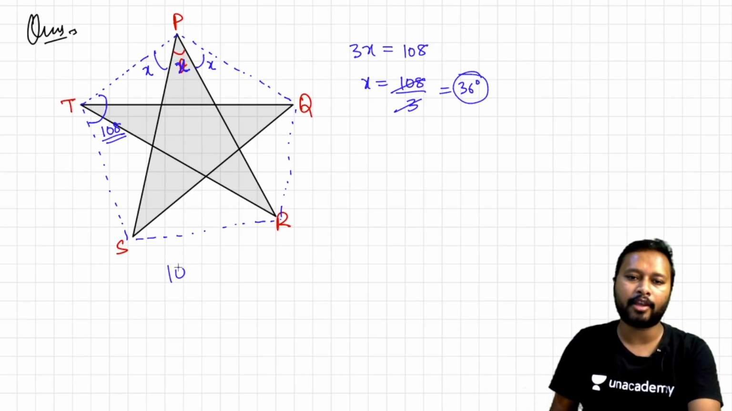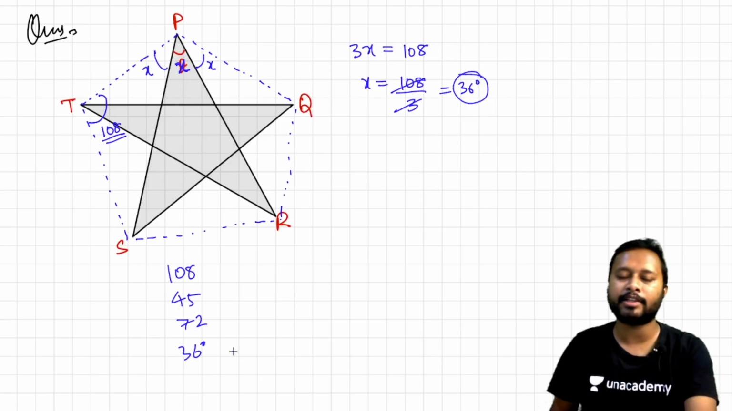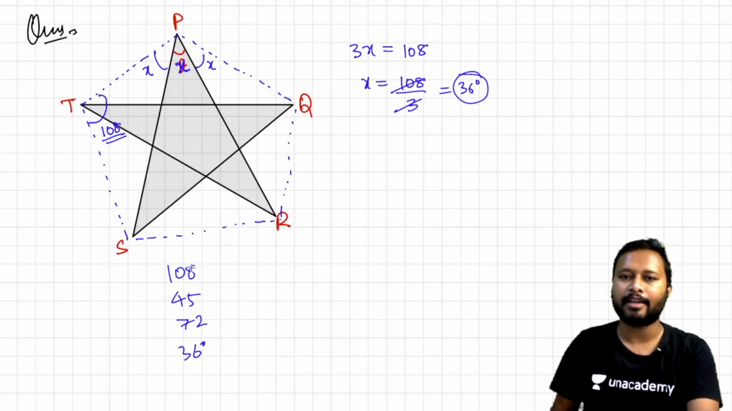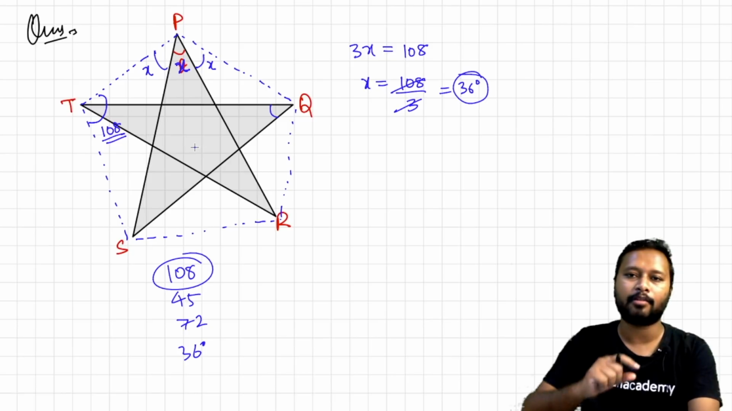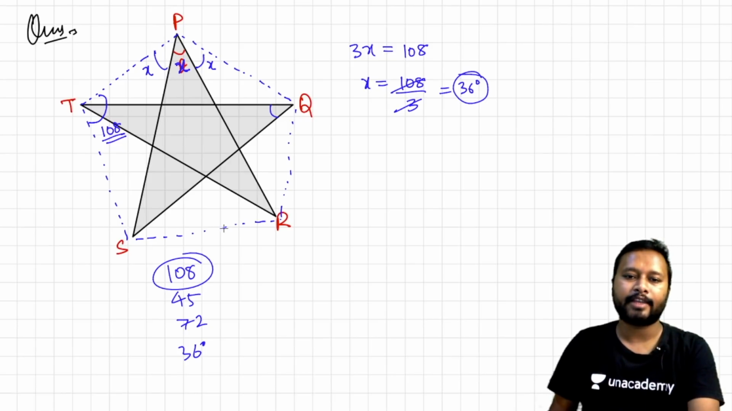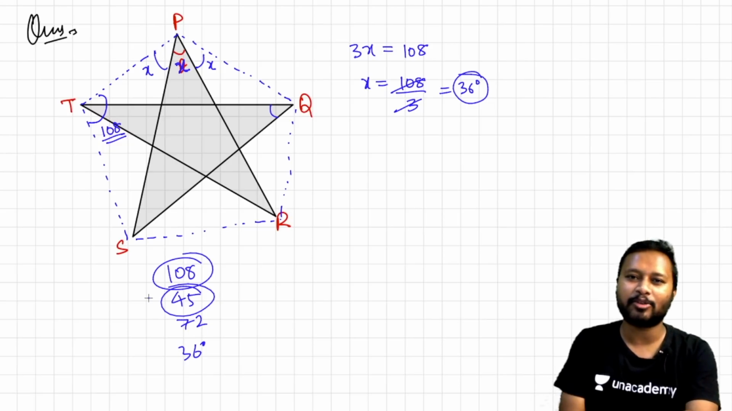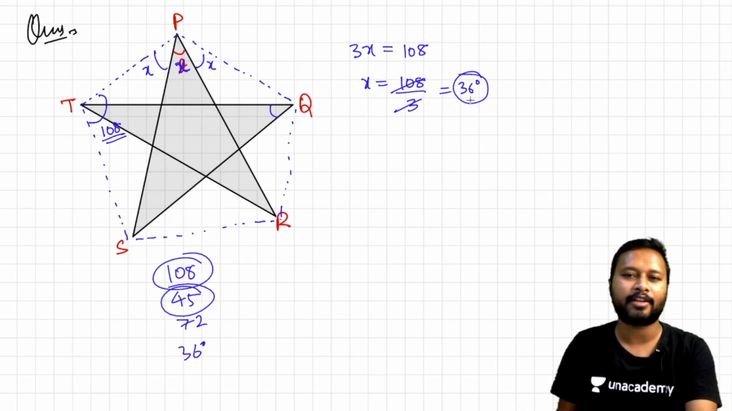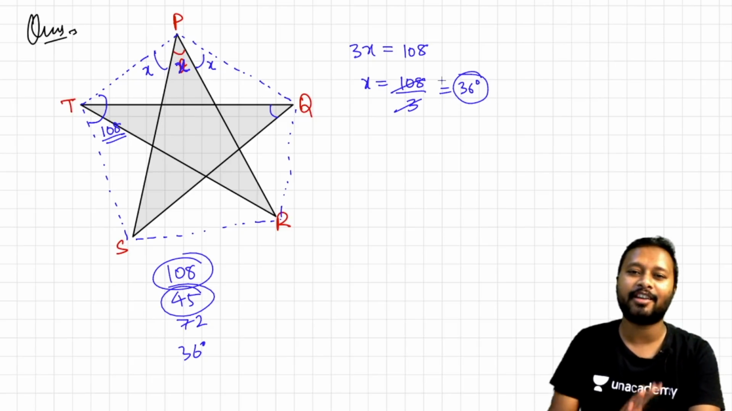There were other options also like 108, 45, 72 and 36 degrees. Most of the students have done it correctly. See, I'll tell you how you can cancel out some of the options. It cannot be 108, because it was obviously an acute angle, not an obtuse angle, meaning it should not be more than 90. Secondly, it cannot be 45. Why? Because if it is 45, this angle has to be 90. Since it is not, that is also not correct. So the only thing which is going to give you the correct one is by doing it, and you will get 36 degrees as the correct answer. If you have done it, it's good.